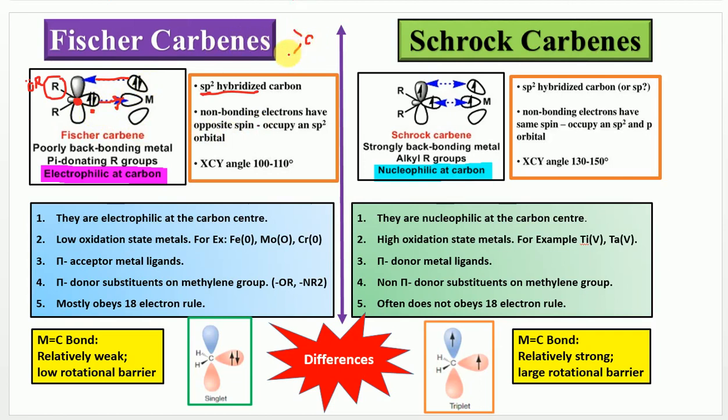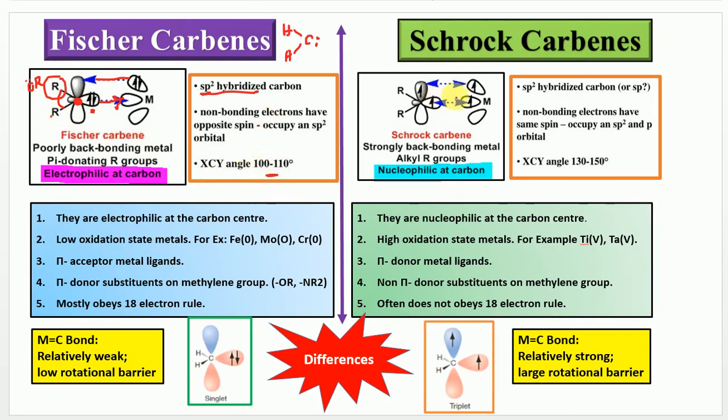If you notice, this is a carbene, CH2. It has two non-bonding electrons with opposite spin, and they occupy the sp2 hybrid orbital. You can also notice this X-C-Y bond angle. For example, imagine these are the three atoms. The bond angle can generally be considered as 100 to 110 degrees.